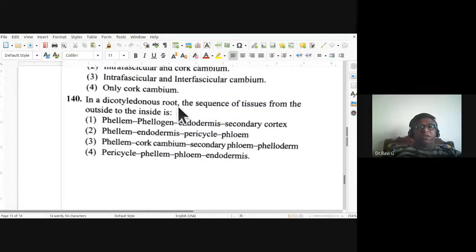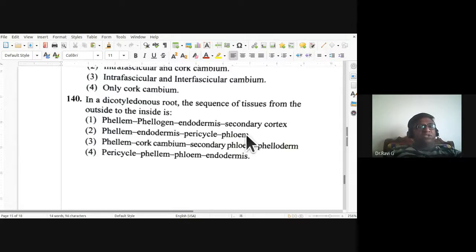In a dicotyledonous root, the sequence of tissues from outside to the inside is: outside is phellum, endodermis, pericycle, and phloem. So that is what you can notice in this 140th. Second one is the right answer.